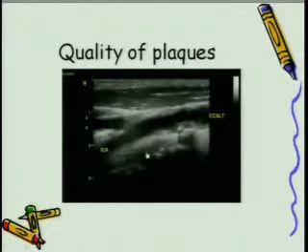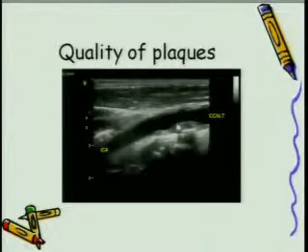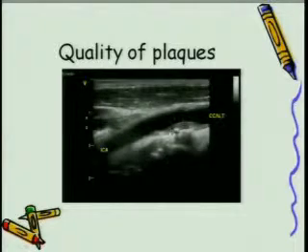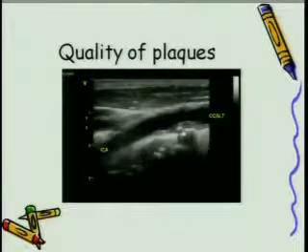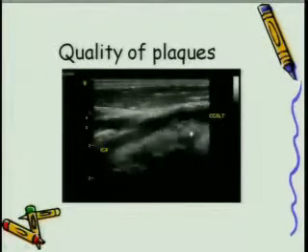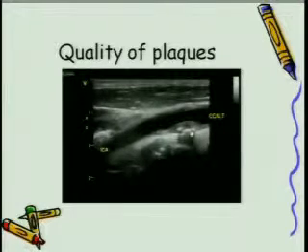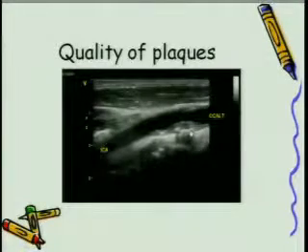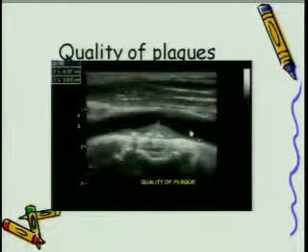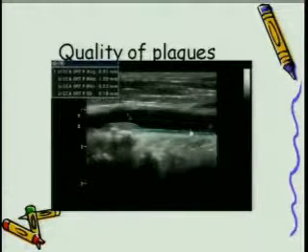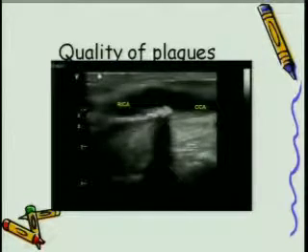Next comes the quality of a plaque. You look at the quality of plaque with this. The surface is not really smooth. It has a heterogeneous character. On top of that, there's a lot of calcium in this plaque. So it's not only fibrous, fibrofatty, but it's calcified too. That's the characteristic of the plaque. We can measure both in long axis as well as short axis of these plaques. Here we measure the intimal medial thickness, which is more than 0.8, suggestive of a significant lesion.